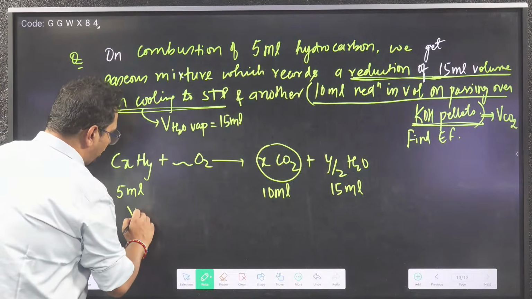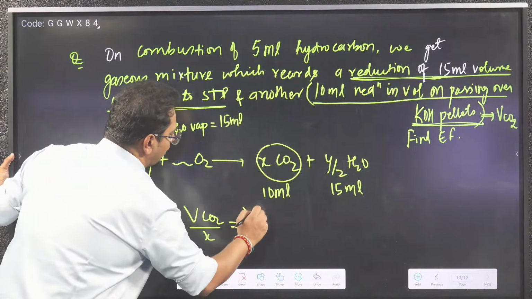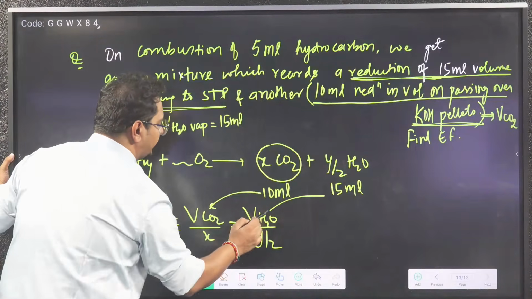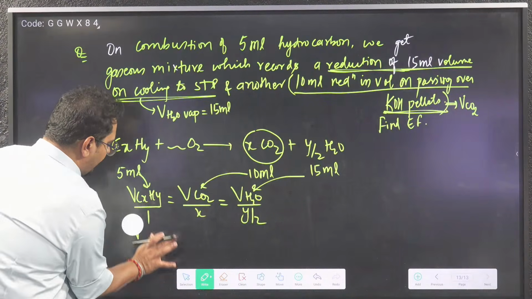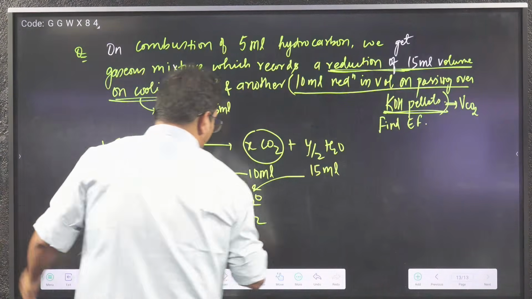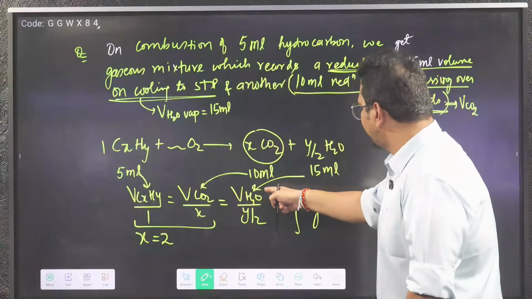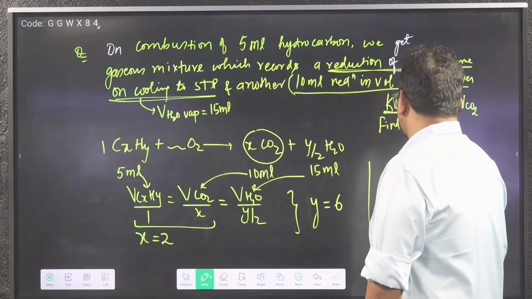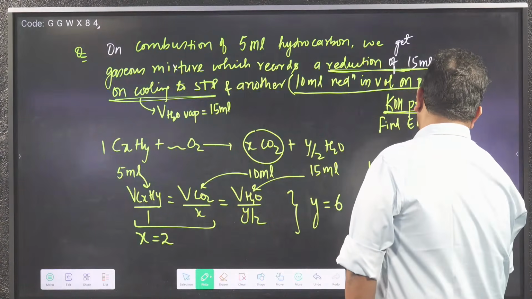Now then, volume of CxHy by 1 equals volume of CO2 by x equals volume of H2O upon y by 2. Putting the value 5 ml here, 10 ml here, 15 ml here. Doing the simple easy math, the value of x will come out to be 2. And here the value of y: 5 by 1 equals 15 into 2 by y, 5 y equals 30, so y equals 6. So CxHy is C2H6, so the empirical formula will be CH3.